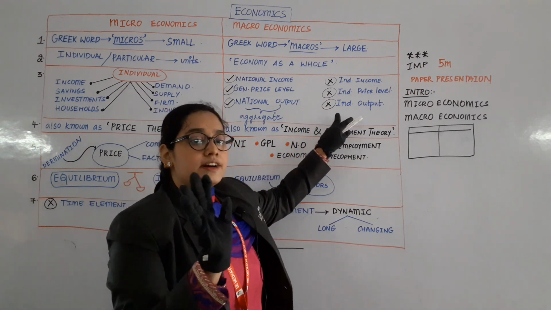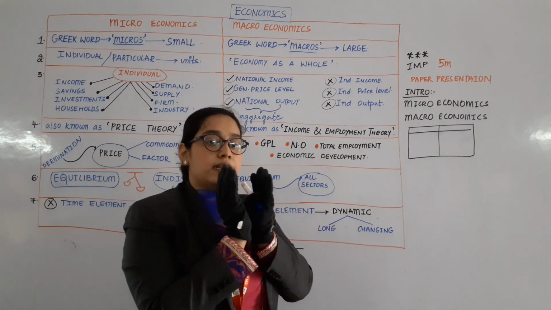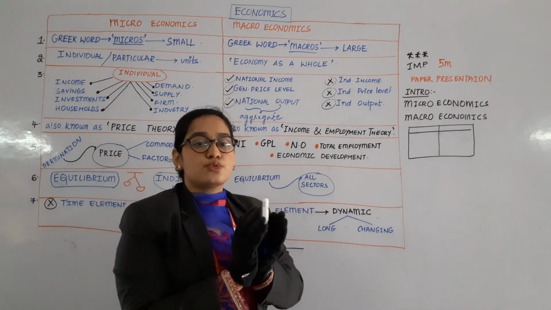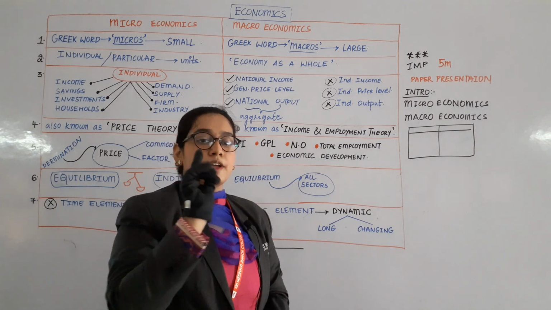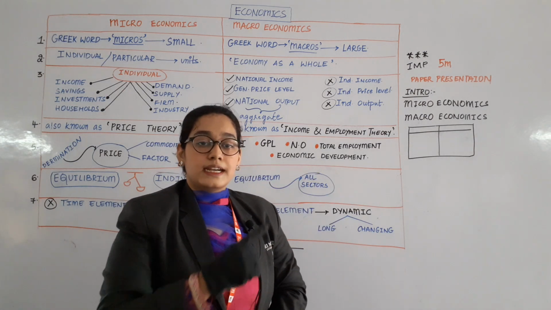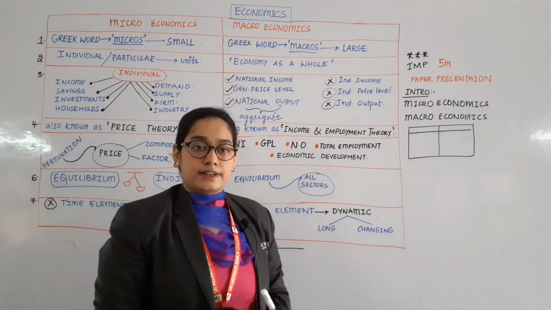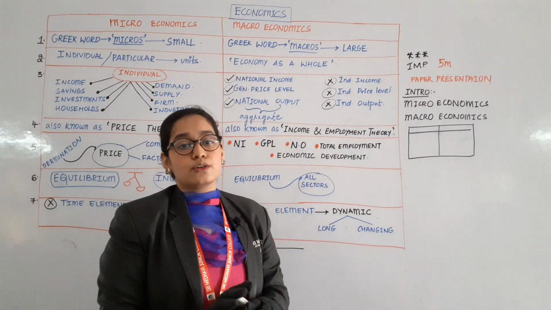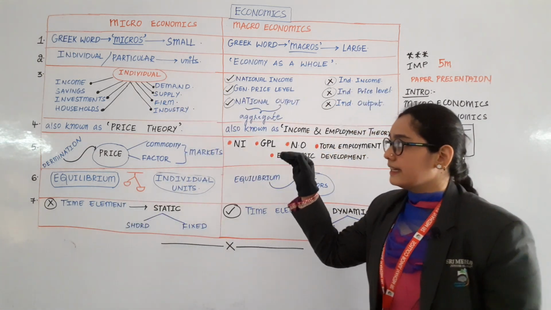Whereas it never depends upon individual income, individual price level, individual output. It deals with national income, not individual income. It deals with general price level, not individual price level. It deals with national output, not individual output. 3 points are cleared.